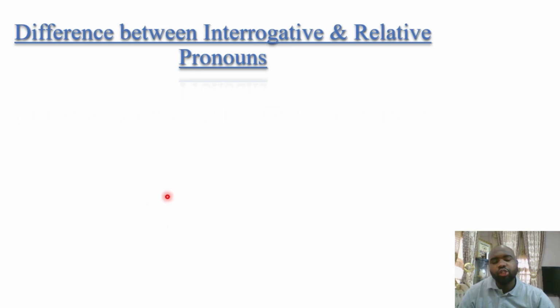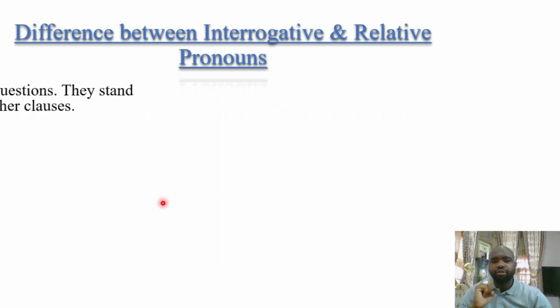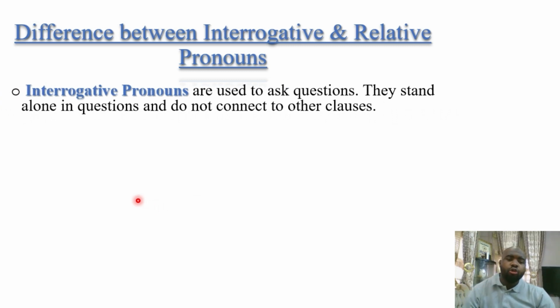So now let's talk about the difference between interrogative and relative pronouns. Interrogative pronouns are used to ask questions. They stand alone, and most importantly, many times they come at the beginning of a sentence, and they do not connect the subject, noun or pronoun with a clause.